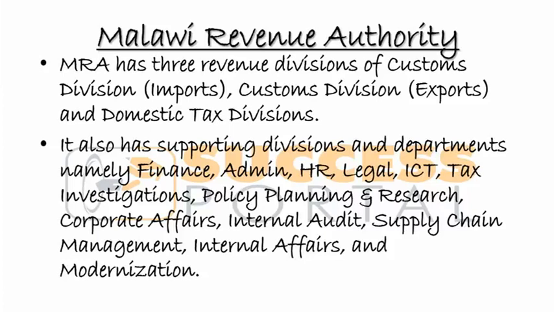With the advancement of technology, we know that technology is at the key of any division. We also have the tax investigation department. We have policy planning and research, corporate affairs, internal audit, supply chain management, internal affairs, and modernization. So these are the supporting departments falling under the three major revenue divisions at the MRA.